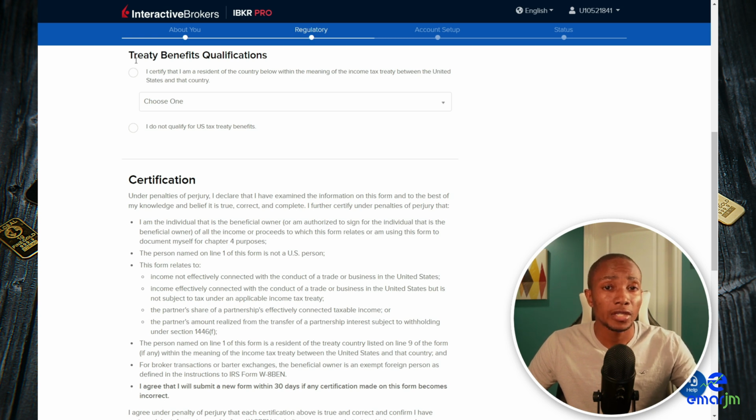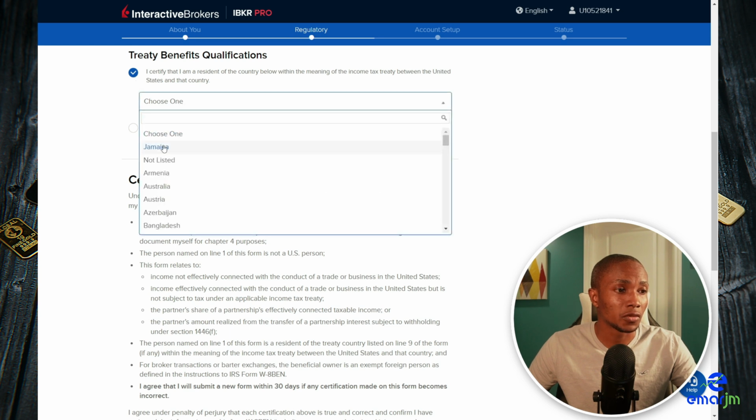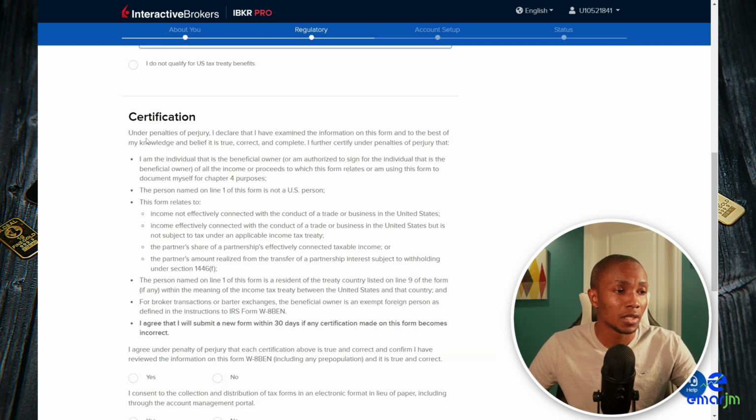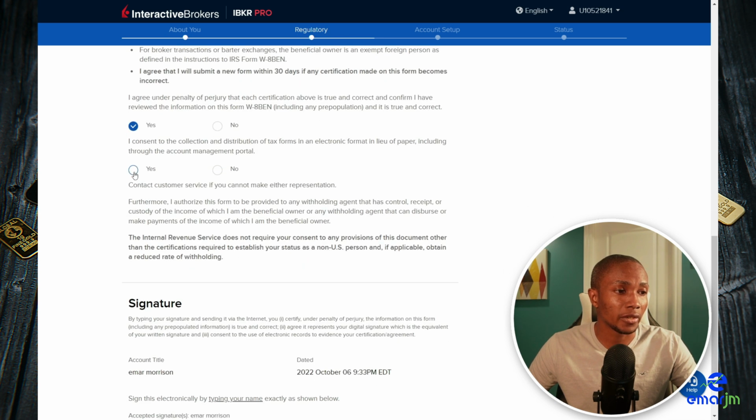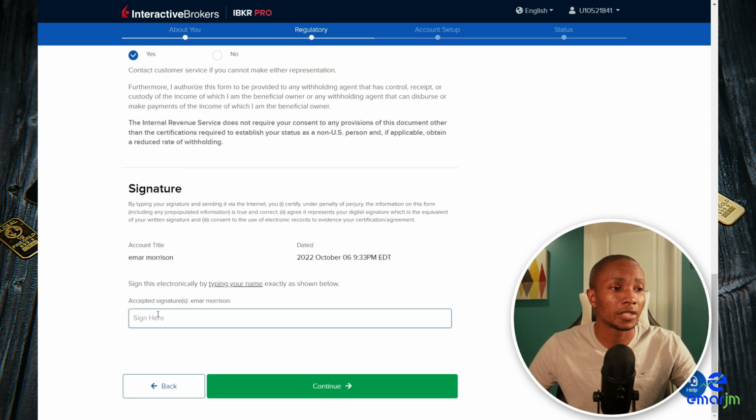You can just Google the tax treaty between your country and the United States, and you will find the articles. So I'm going to select yes, choose country and select Jamaica. So for the certification, yes, I consent, I agree, yes. And for your signature, you're going to specify your full name. Don't mind my lowercase, this is just a demo.